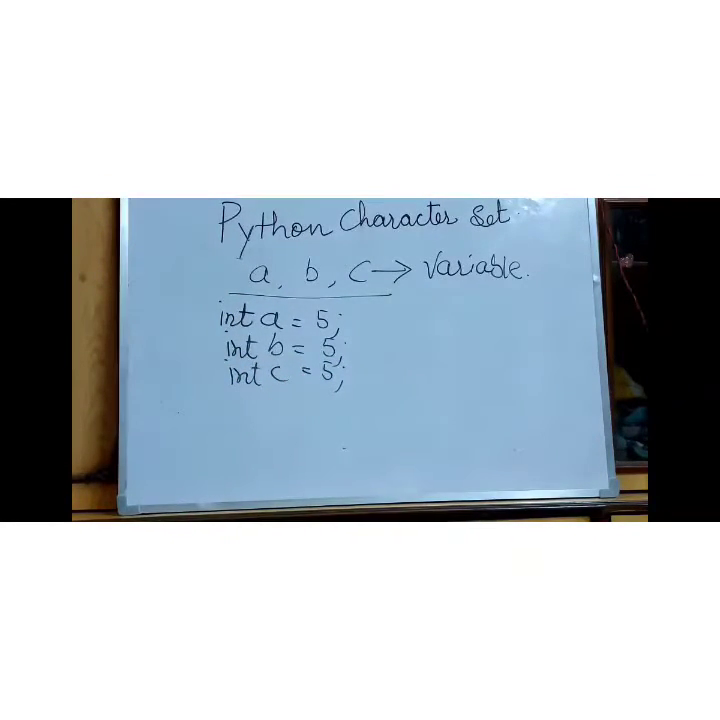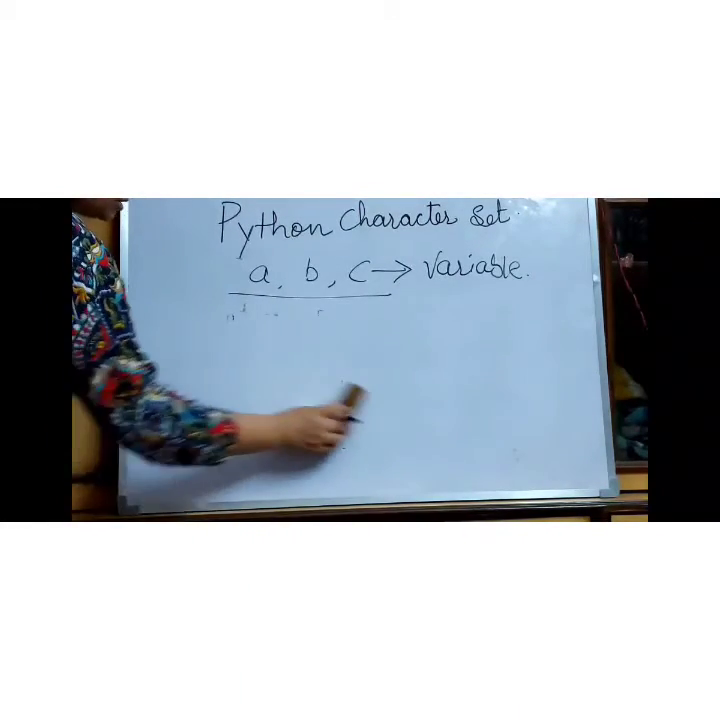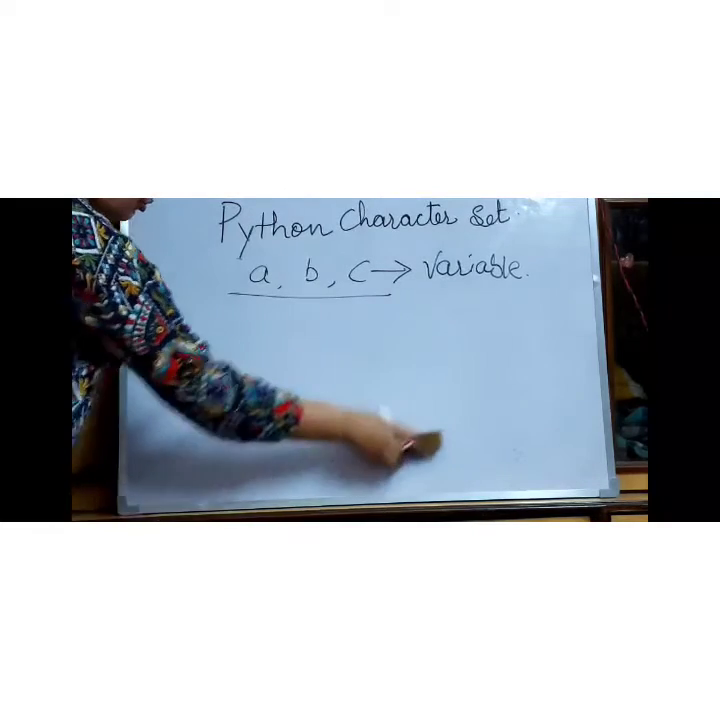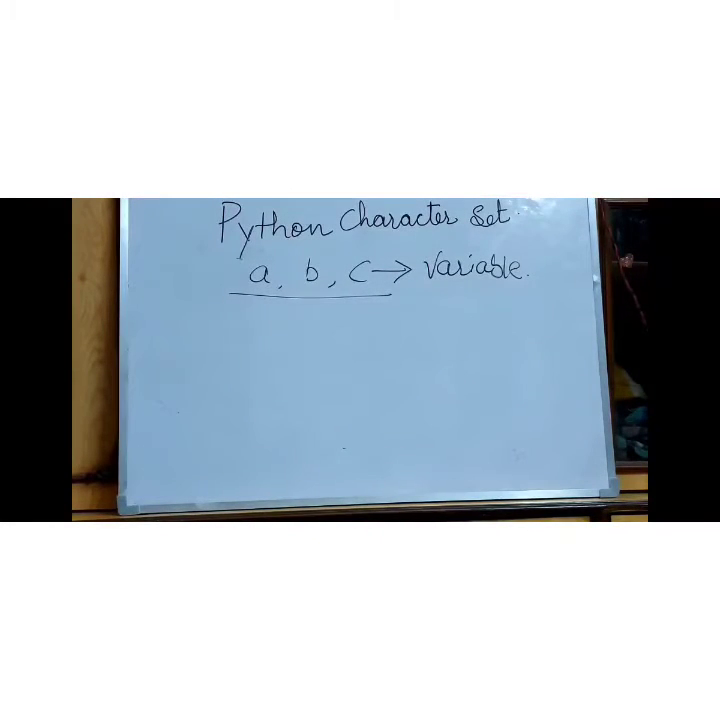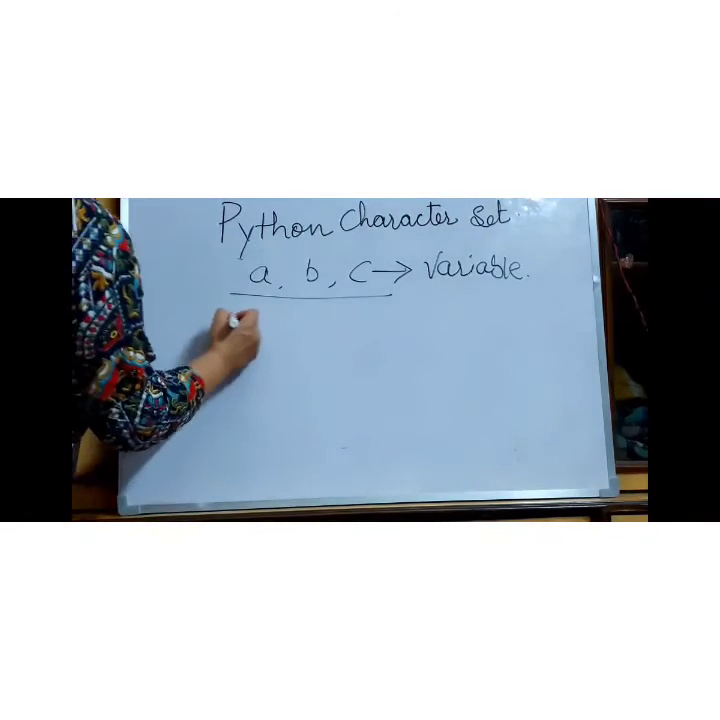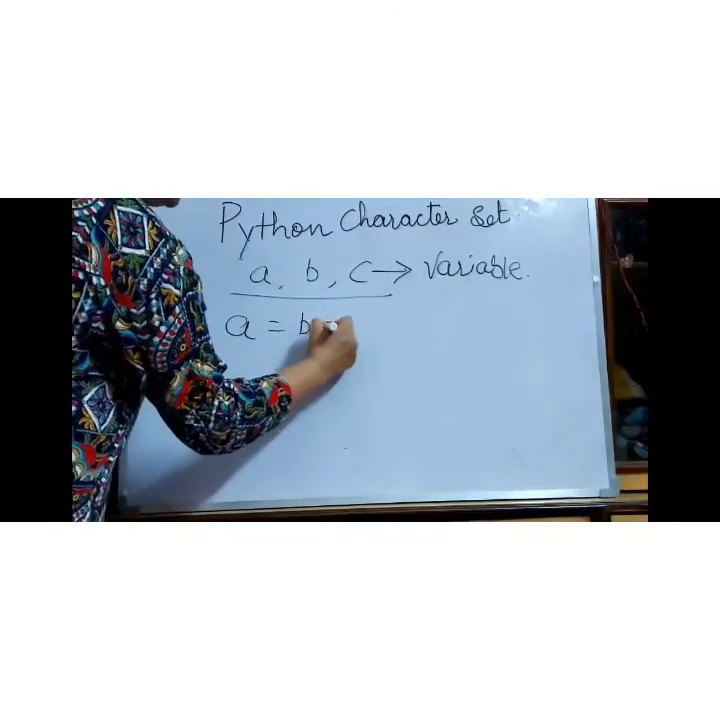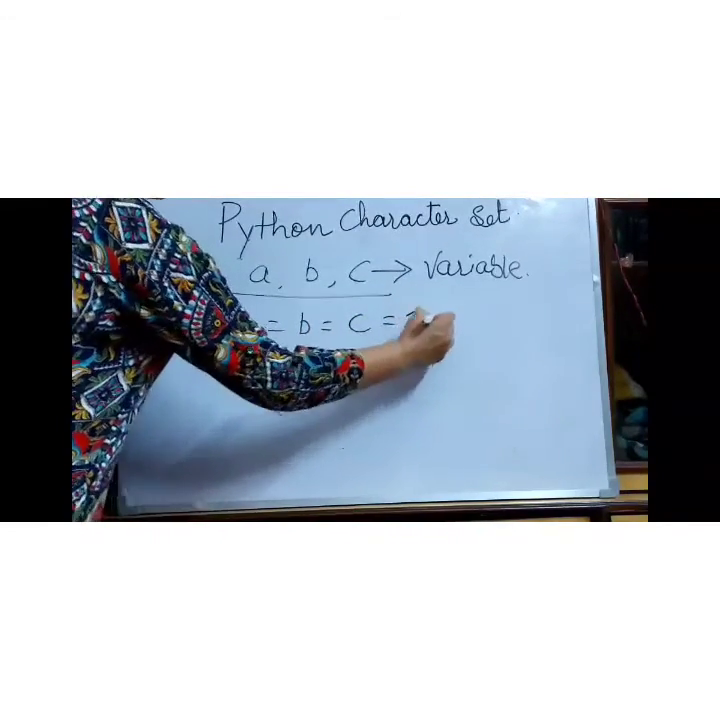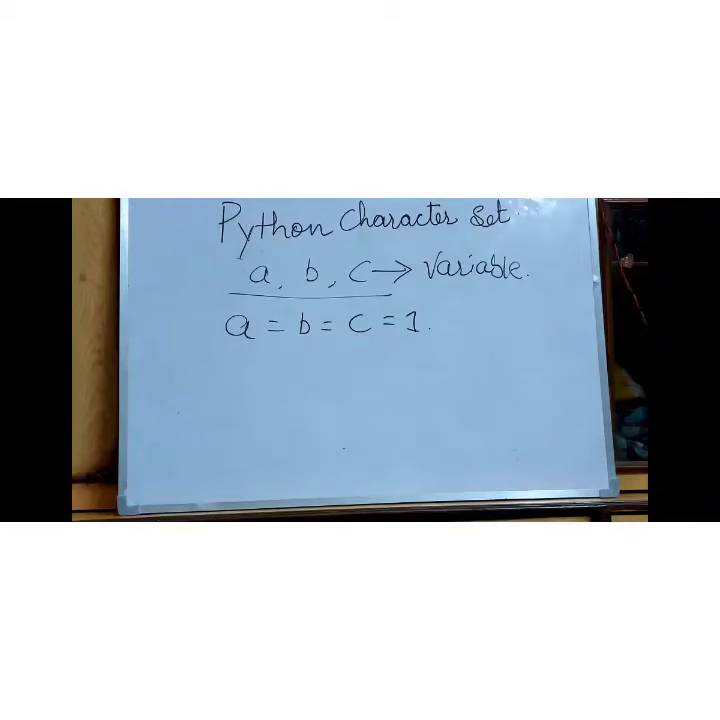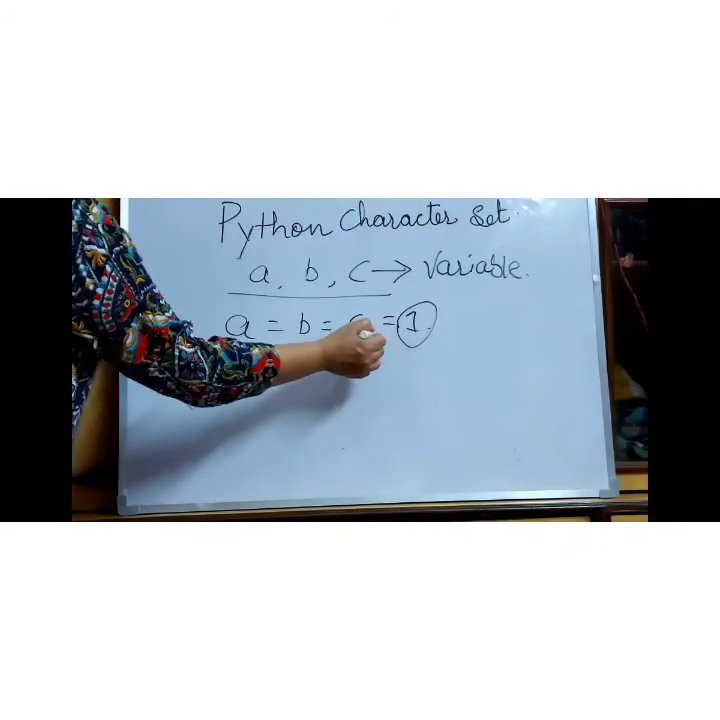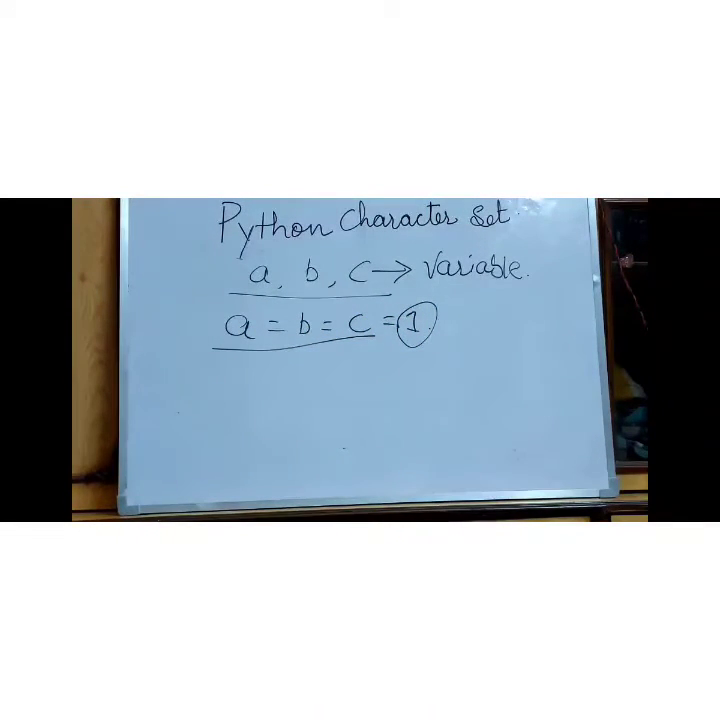But in Python, we read in the features that fewer code lines are there. So we can assign one value to different variables in a single line. No need to write 3 lines. How can we do that? a equals b equals c equals 1. This is how you can store one value to different variables.